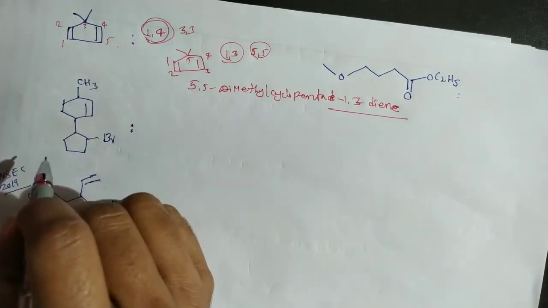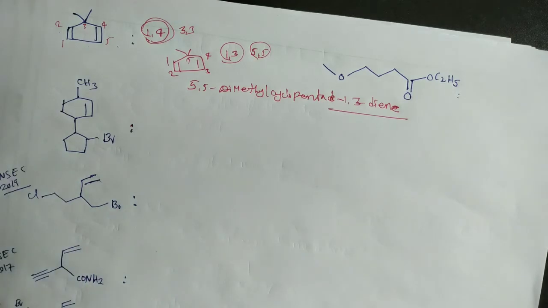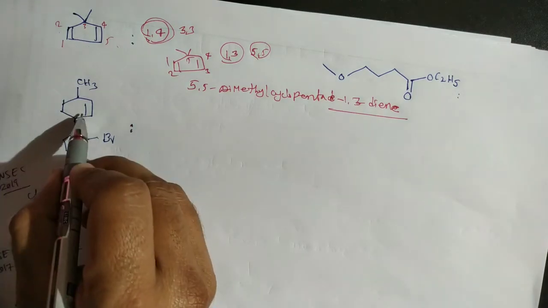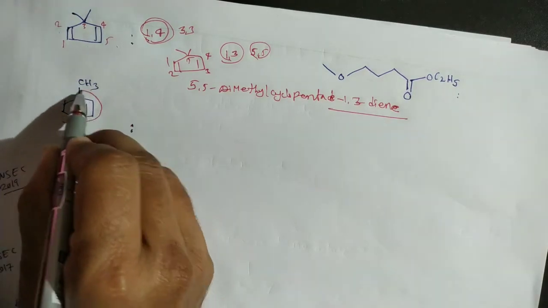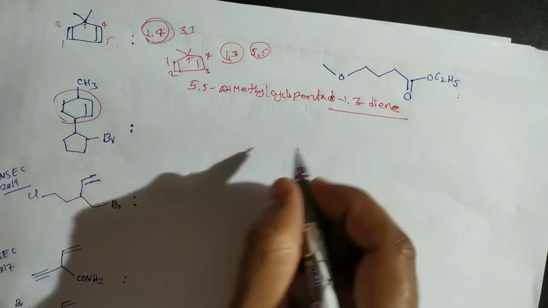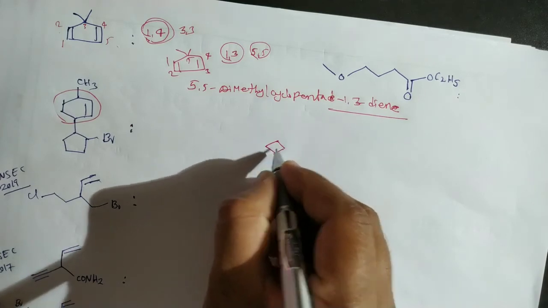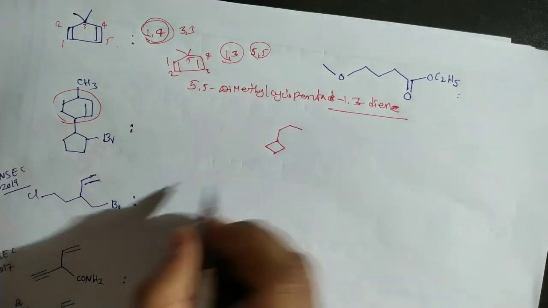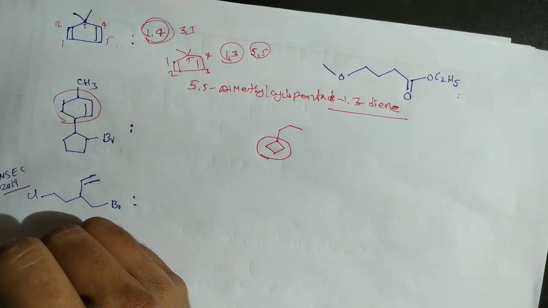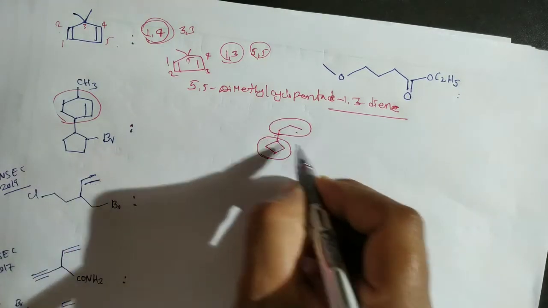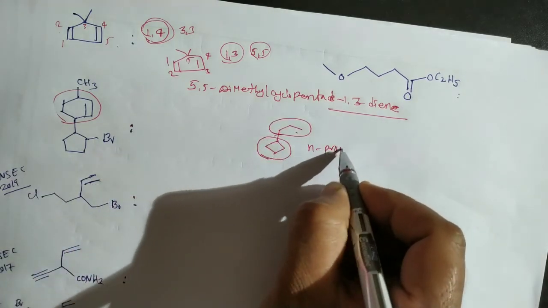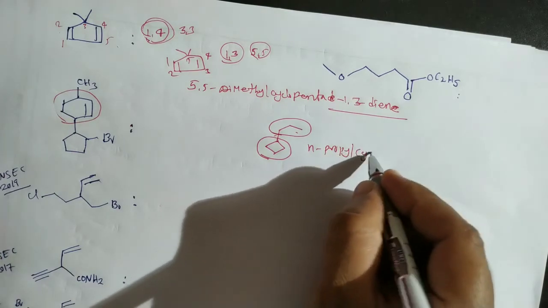So here see this one. What is the IUPAC name of this compound? Actually here there is an unsaturation in this ring, so it is our parent chain. Okay, so here you know that suppose 4 carbons are there, here 3 carbons are there, this cyclic ring is the parent chain. Now the other is treated as a substituent. So N-propyl cyclobutane.